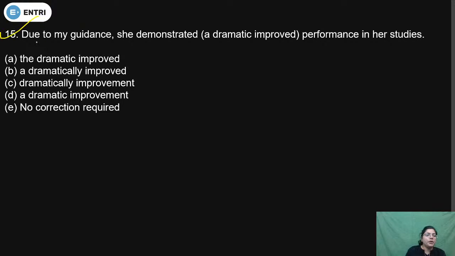Question number 15. Due to my guidance, she demonstrated a dramatic improved performance in her studies. So is a dramatic improved correct or not? Check that part.